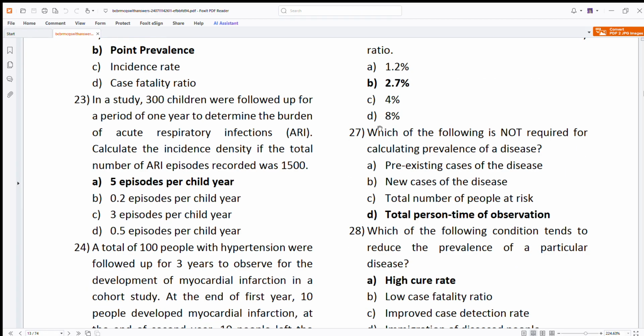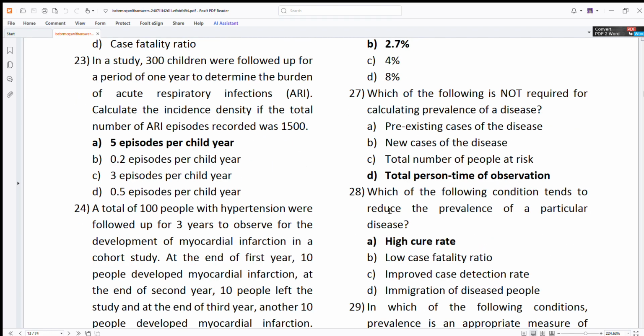Then here, which is not required for calculating prevalence of a disease? Pre-existing cases, yes. New cases, required, yes. Total number of people, yes. Total person-time of observation, no, this is not required. This is required in calculating incidence rate. If you can recollect incidence rate, in that it is required.